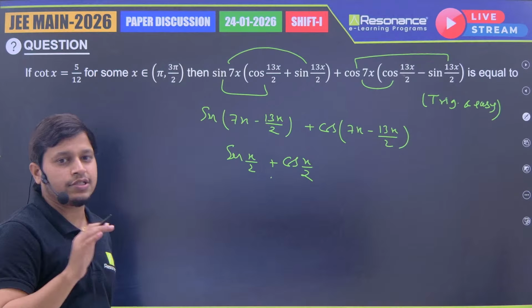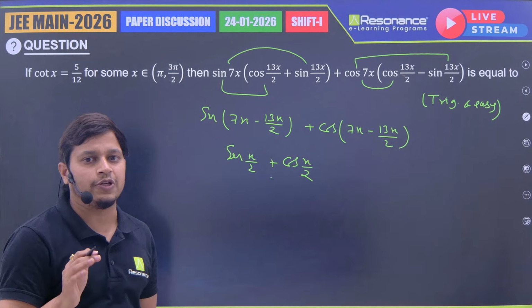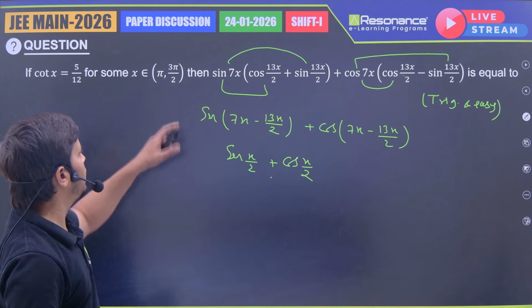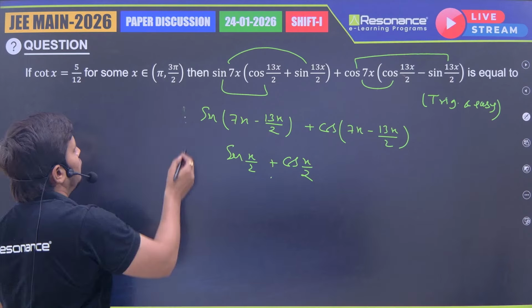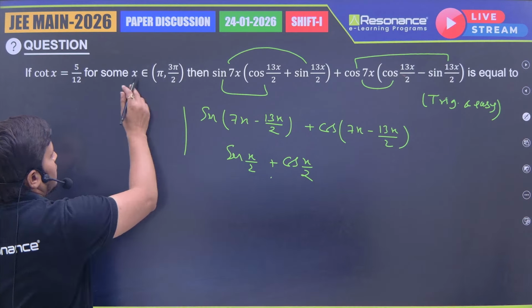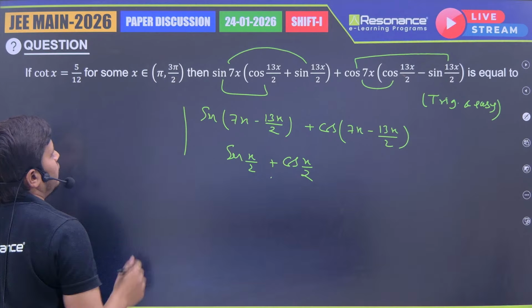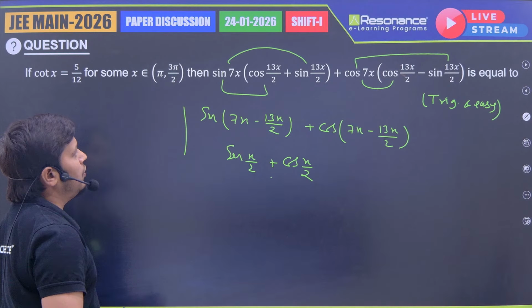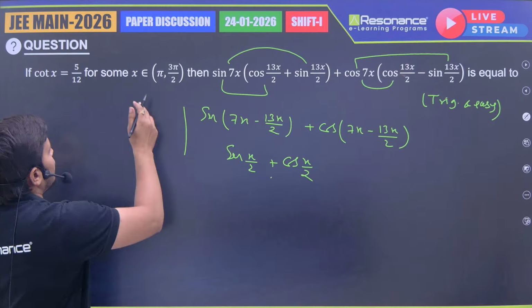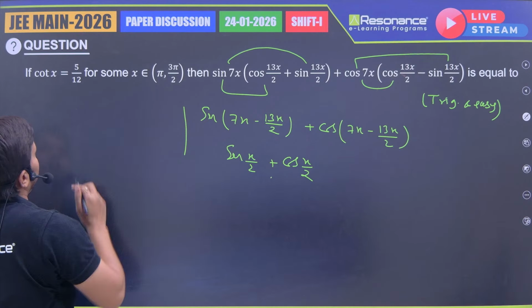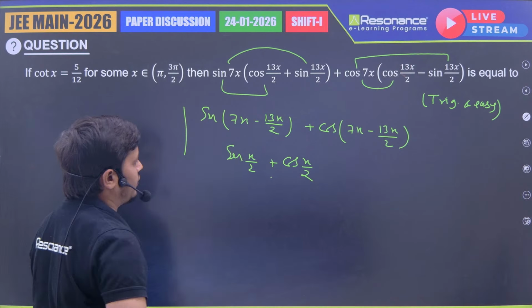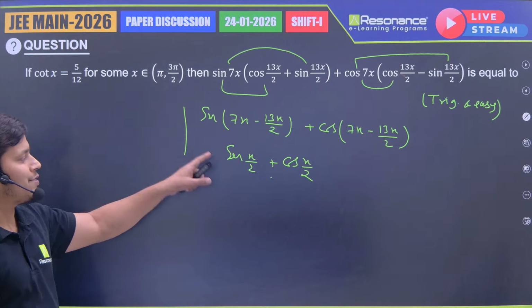Now we need just simply the value of sine x by 2 plus cos x by 2. The x range is pi to 3 pi by 2, and here we need the range where x is pi to 3 pi by 2. It means x lies in the third quadrant only. Okay, and cot x is equal to 5 by 12, and we need the value of this one. If we have cot x, can we get this one?